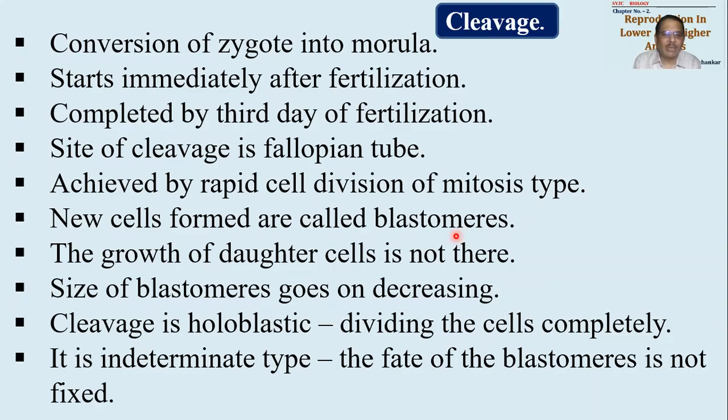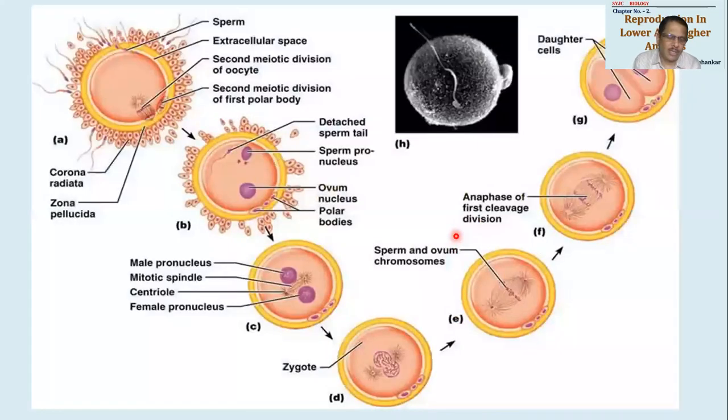Then it is indeterminate type. Indeterminate का मतलब क्या हुआ? Fate of the blastomeres is not fixed. कौन सा blastomere आगे जाके क्या बनेगा वो fixed नहीं है, ठीक है? In case of animals like frog, I told you there are cleavages occurring in a definite pattern. So जो cells animal pole end की तरफ होते हैं वो अलग बनेंगे और जो vegetal pole end की तरफ है वो अलग बनेंगे. लेकिन अपने यहाँ पे ये indeterminate type है. Indeterminate का मतलब कुछ भी fixed नहीं है, कुछ भी determined नहीं है, कौन सा cell क्या बनेगा अभी तक पता नहीं है.